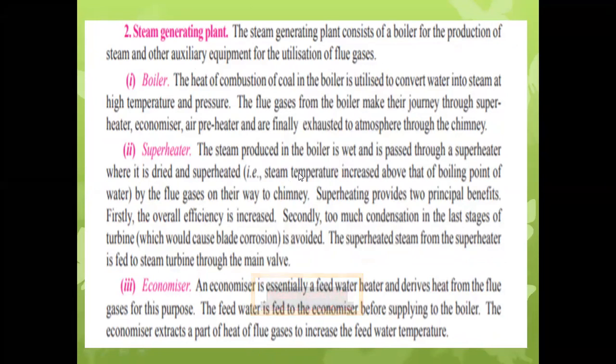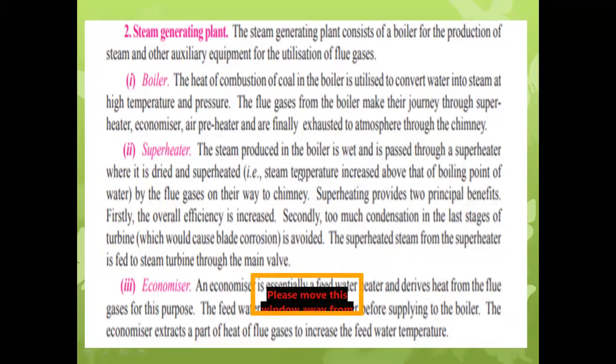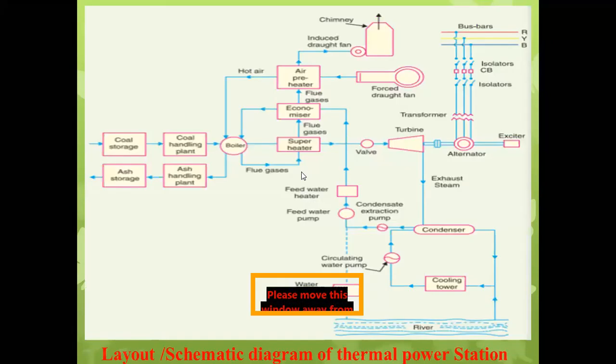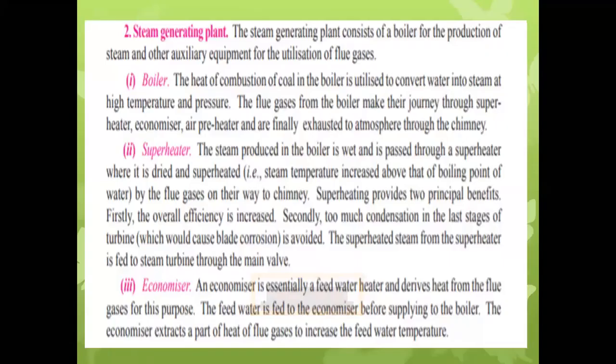Economizer. An economizer is essentially used in a feed water heater and derives the heat from the flue gases for this purpose. Okay, economizer. As we saw in the layout diagram, the economizer is used for heating the feed water by using the flue gases. It is also helpful to increase the efficiency of the thermal station.